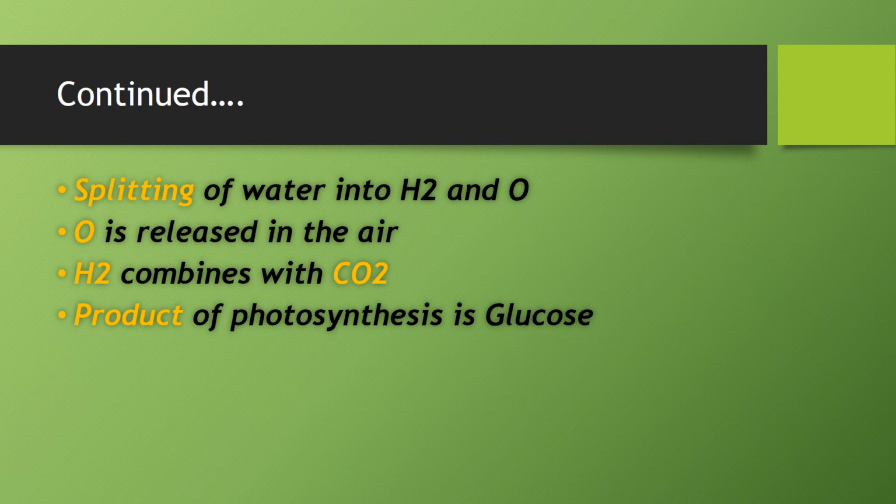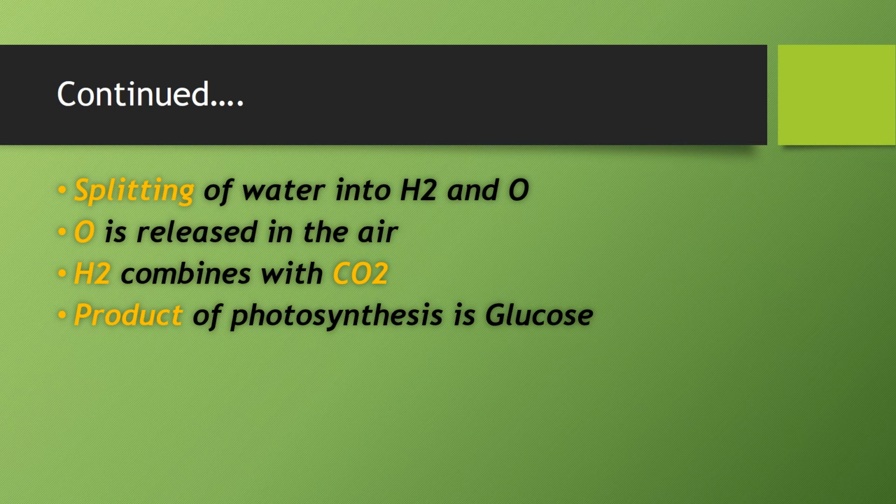Splitting up water into H2 and O. In the chloroplast, water comes from the roots and there is a splitting of water molecules. H2O is split into two parts: H2 is separated and O is separated. Splitting up of water takes place in the chloroplast.